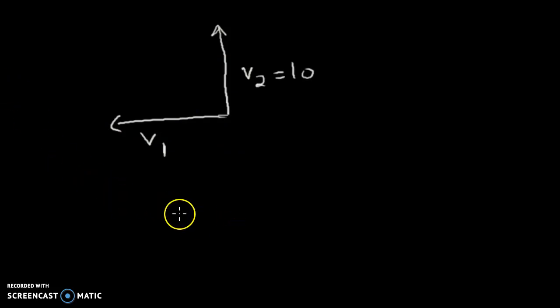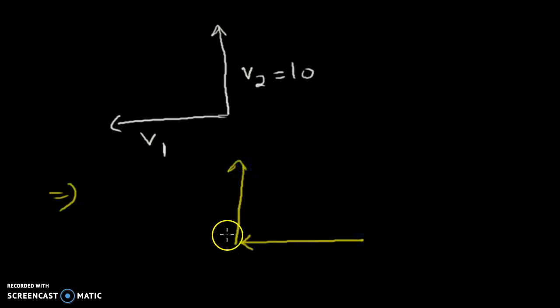We'll do it by the triangle law of vector addition. v2 is this, v1 would be this. So what would be the resultant of them? Now it is the addition. This is the negative of v1. Now we just need to do the addition.